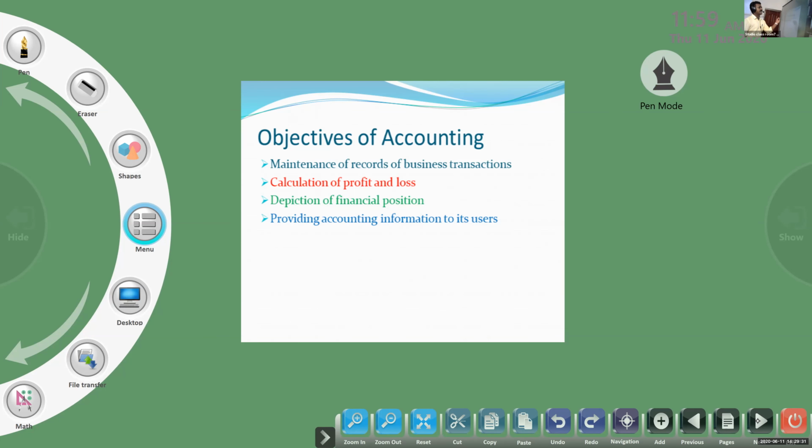Then it provides information to the users. It helps in performance evaluation. This is the main objective of accounting, to keep the systematic recording of business transactions.